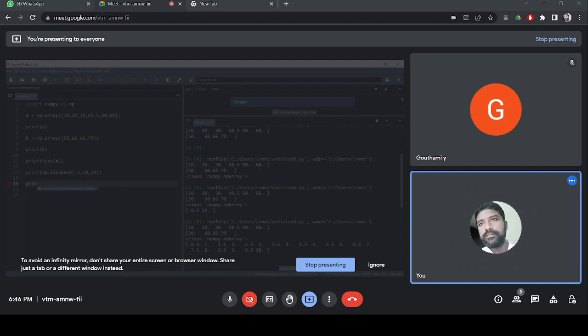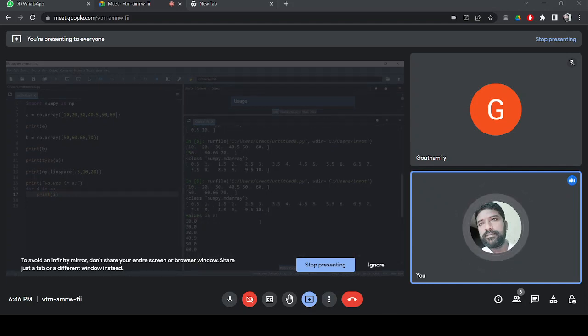print values in A. I want to print all the values of A. For I in A, print I. Now, is it printing the output? 10, 20, 30, 45. Now is it giving you the 0?